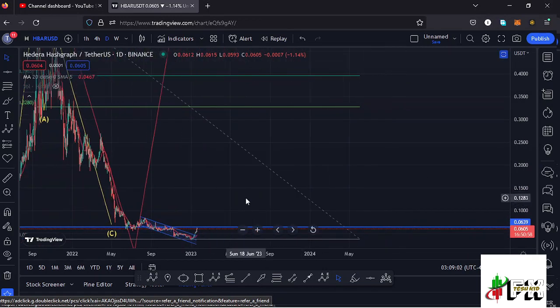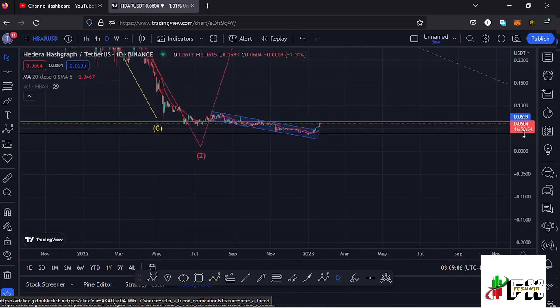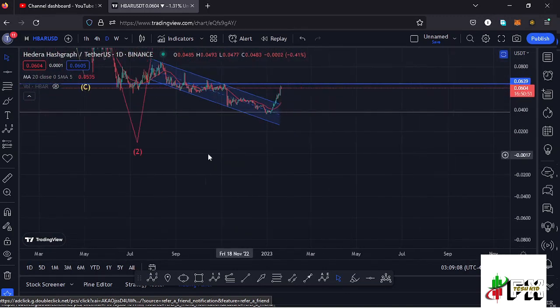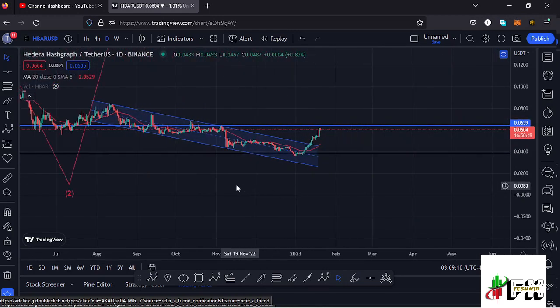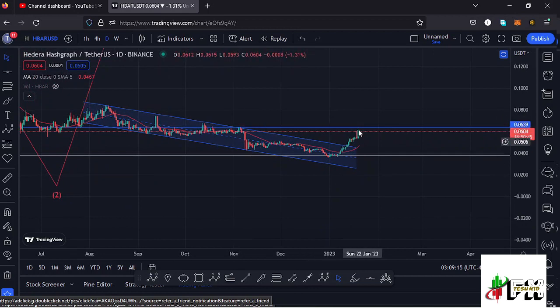Getting to the short-term scenarios, starting here on the daily chart, you can see that we had this chart pattern, which is a descending channel, which gave us a breakout to the upper side, and that is after managing to break above the 20-day MA. We have also managed to break above other key areas of resistance, and after this breakout was in, we even saw a retest before we continued pushing even higher.